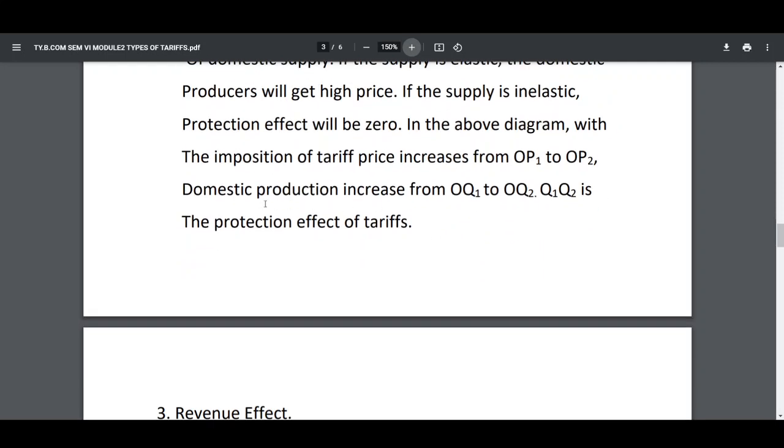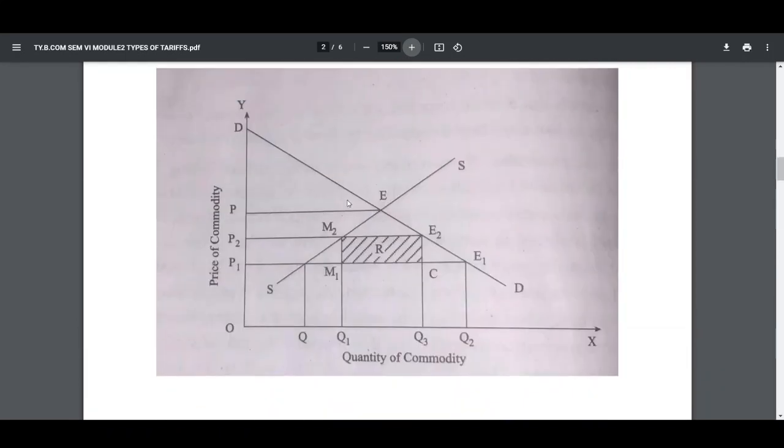In the above diagram, with the imposition of tariff, price increases from OP1 to OP2 and domestic production increases from OQ1 to OQ2.